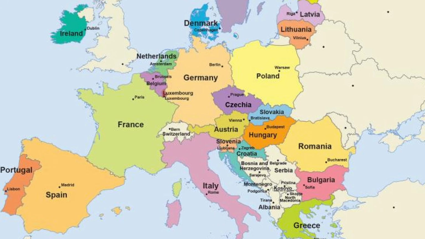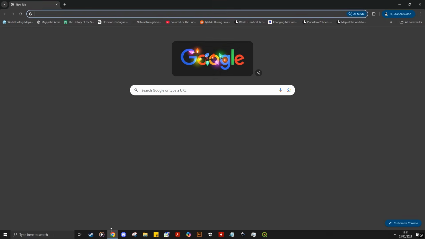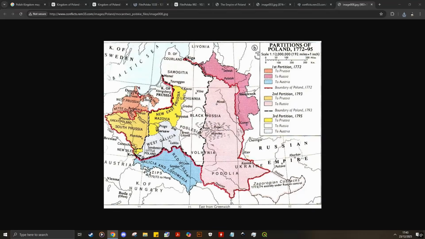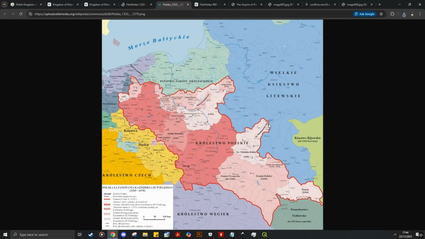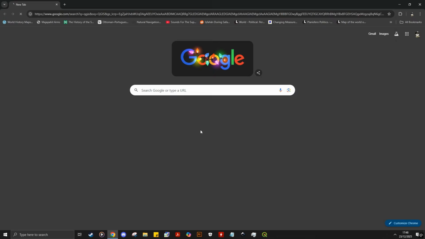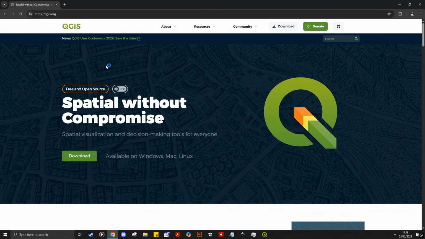Now we just need to download all the references and resources for QGIS. The first place we're stopping by is David Rumsey, Google, or anywhere you can get your references. Download as many maps as you need, preferably the ones with radicals, more on that later. The second place we need to go is QGIS.com. Downloading it is pretty simple.